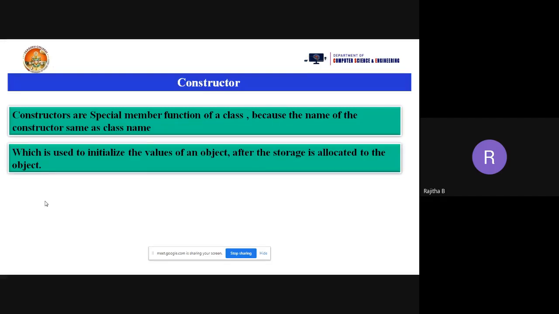Dheeraj Reddy, rule number 2. Dheeraj Reddy, can you tell me what an object is? It contains class data. Yes, it contains class data. Can you elaborate on that? What does data mean? Which we represent in the class, that can be accessed with this object. Of course, that is correct, but you are not telling the definition. What is an object? I want the exact definition of an object.